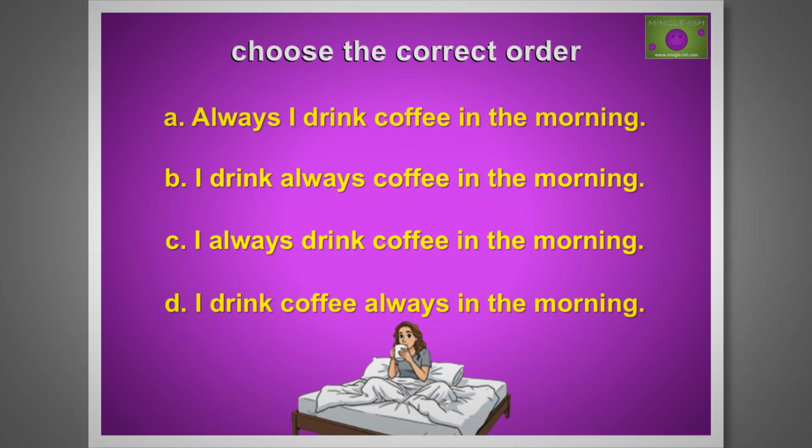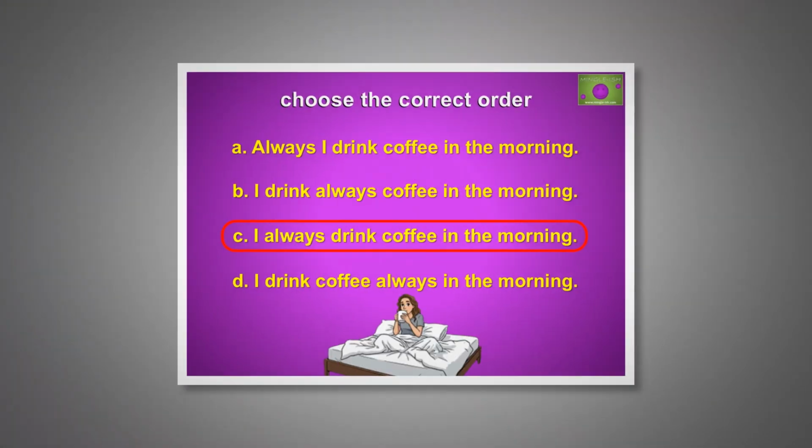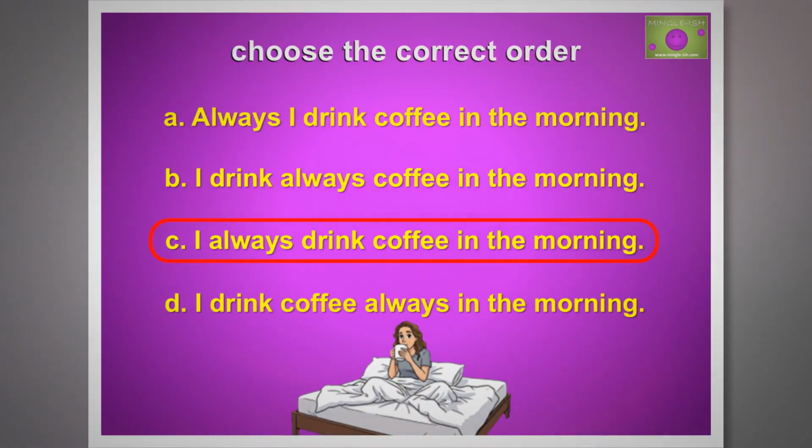Let's go. Is it A, always I drink coffee in the morning? B, I drink always coffee in the morning? C, I always drink coffee in the morning? Or D, I drink coffee always in the morning? The correct answer is C, I always drink coffee in the morning.